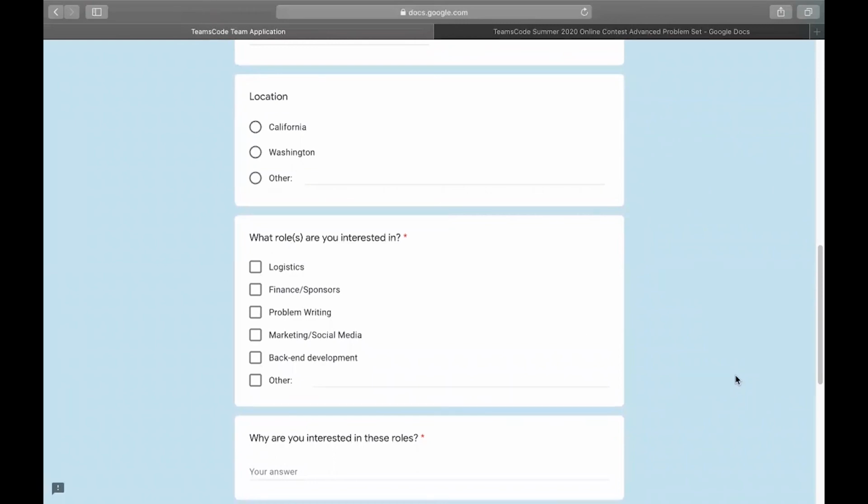Also, for anyone who might be interested in applying, we have multiple roles. We have 5 roles here, but you can apply to more than one. And TeamsCode in general is very fluid. Kind of like our name suggests, the way that we work is not really that each person does one task. It's more like everyone works collaboratively. So don't worry, you might as well check off all the boxes, because there's nothing that is restrictive here.